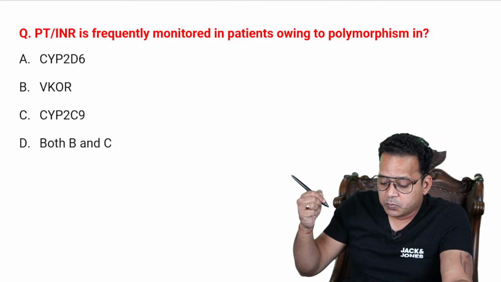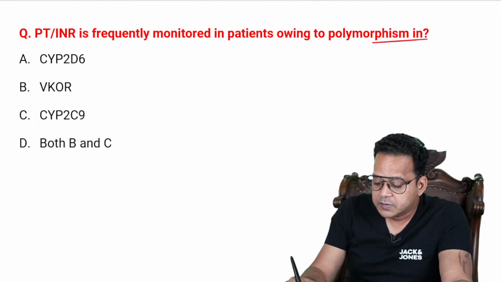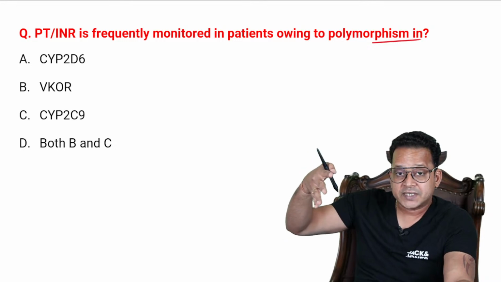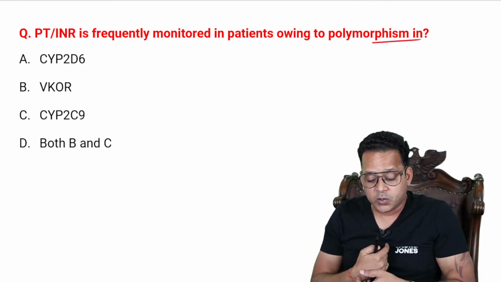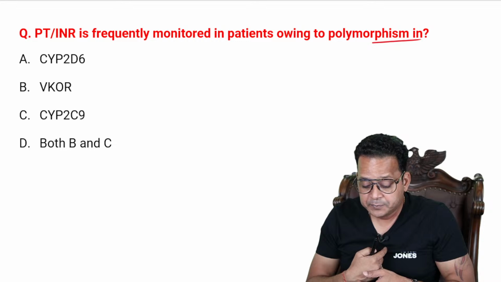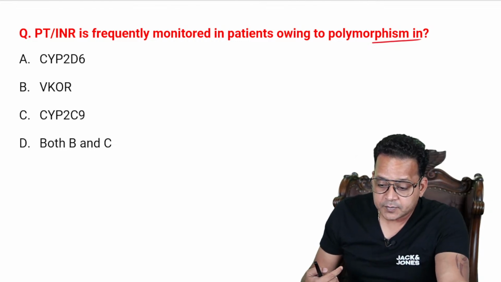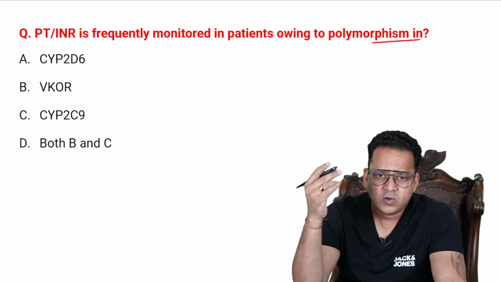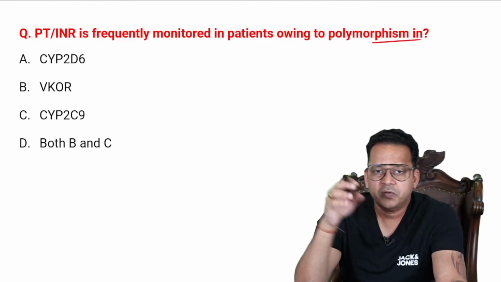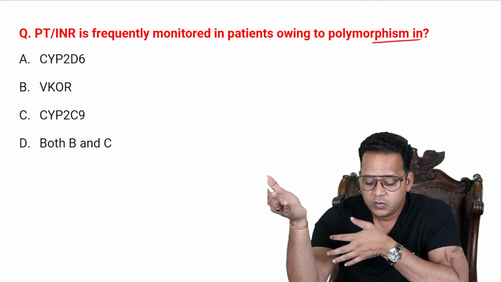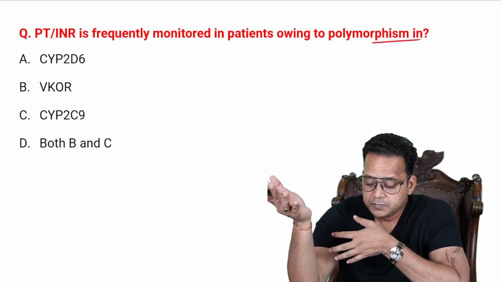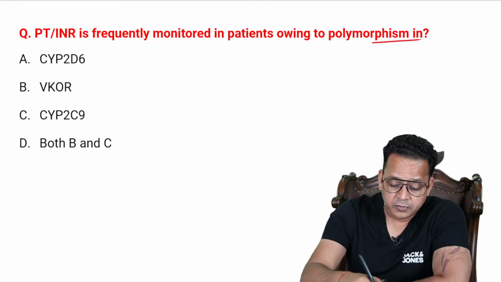PT-INR is frequently monitored in patients owing to polymorphism in which gene? CYP2D6, VKOR, CYP2C9, both B and C. Both B and C. So PT-INR. All of you know why we have moved away from warfarin.